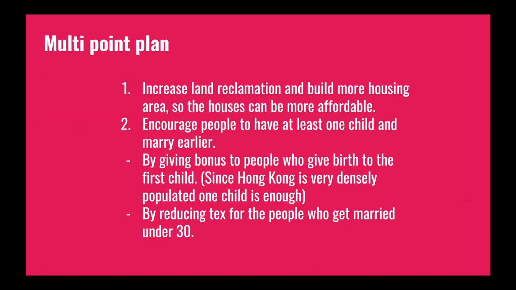Multi-point plan. First, increase land reclamation and build more housing area so the houses can be more affordable. And people don't have to live in the center of the city, which makes the center of the city less crowded. Second, encourage people to have at least one child and marry earlier. It can be achieved by giving a bonus to people who give birth to the first child and by reducing the tax for people who get married under 30.